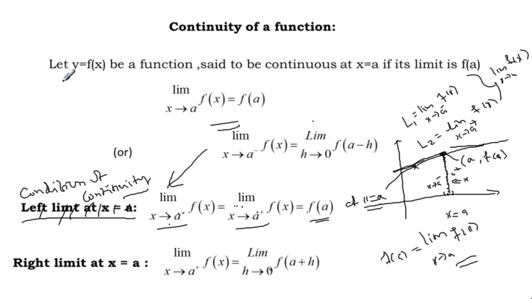Then y equal to f of x, the real function, is said to be continuous at x equal to a, and the limit of the function will be equal to f of a. So this is the continuity of the function. Once the continuity is there, then we can go to the next level, differentiability. This is one by one. First it should be a real function. Next it should have a limit. So the limit equal to f of a means continuous. The continuous function is differentiable, and then we can go to the next level.